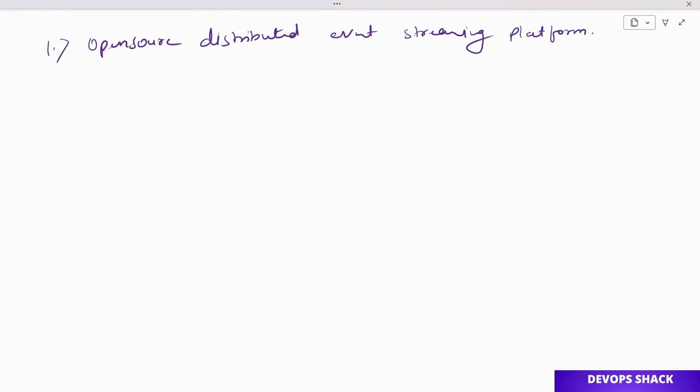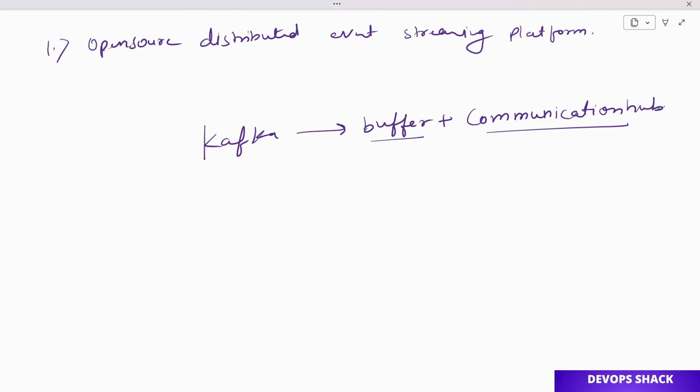It does not help me understand what exactly Kafka is. A better definition, I think, is that Kafka is a buffer plus communication hub. Now, how exactly is it a buffer and how exactly is it a communication hub? Buffer means it's a log queue.